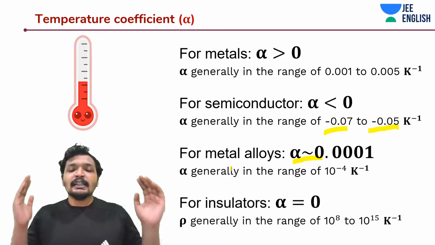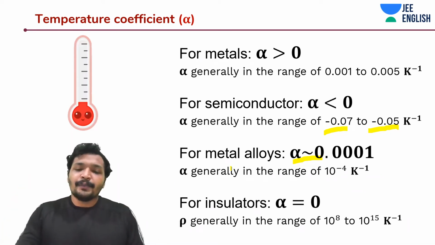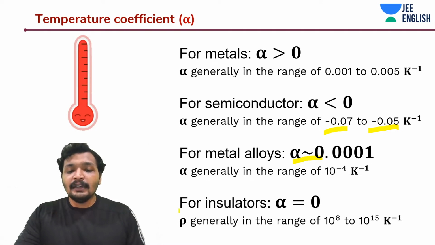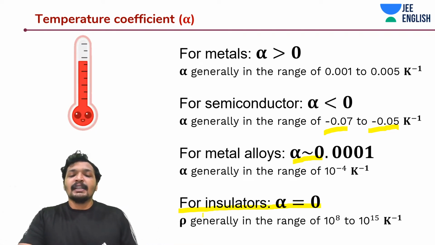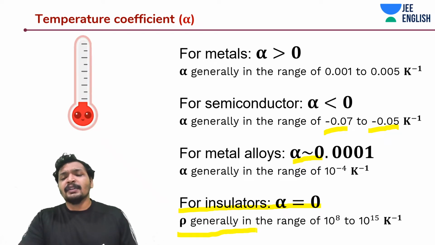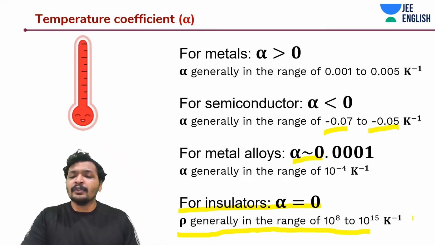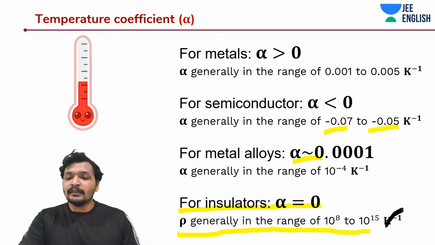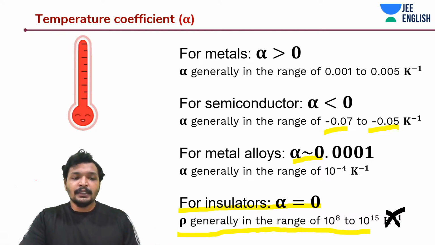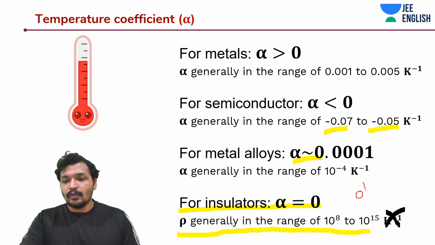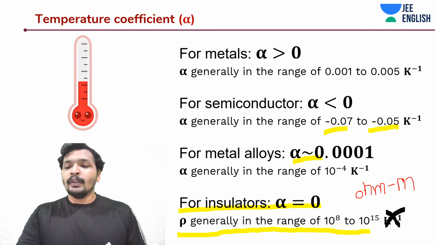And for insulators, the alpha is 0. They are not affected by any increase in temperature, since they have very, very high resistivity, generally in the range of 10 to the power 8 to 10 to the power 15 ohm meters. So this should not be Kelvin inverse, it should be ohm meters. We understand it. So that is it, guys.